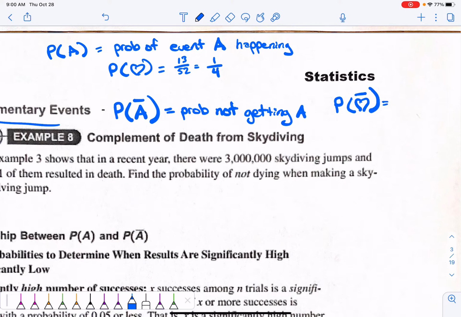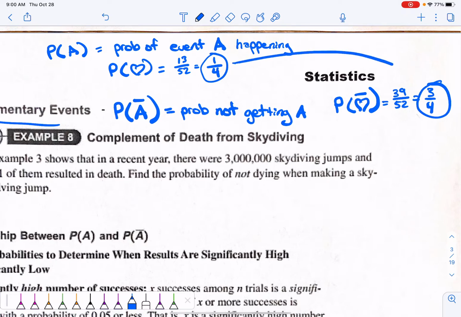There are 39 cards that are not hearts out of 52, which would be 3/4. So we have a 3 in 4 chance of not getting a heart if we have a 1 in 4 chance of getting a heart. One thing you will notice is that the complements of each other always add up to 100%, or 1 as a decimal.